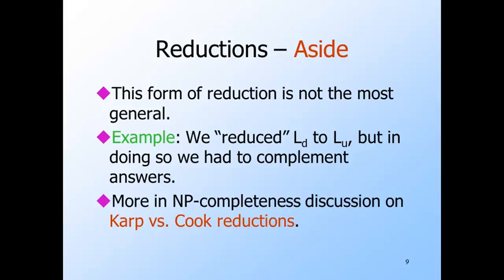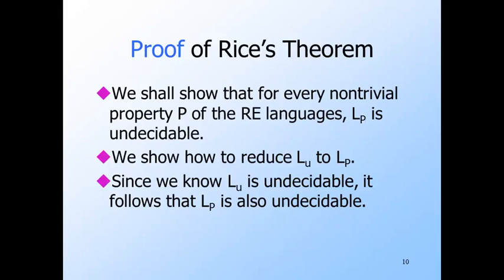We'll revisit this issue of more general kinds of reductions when we talk about NP-completeness. There, the simple reduction is called a Karp reduction, and more general kinds of reductions are called Cook reductions. Steve Cook and Richard Karp, by the way, were the people who made the earliest contributions to NP-completeness theory. We're now ready to prove Rice's theorem.